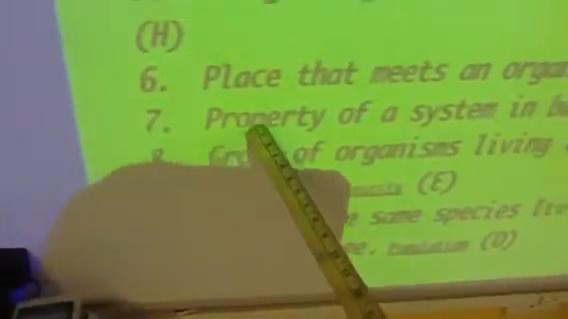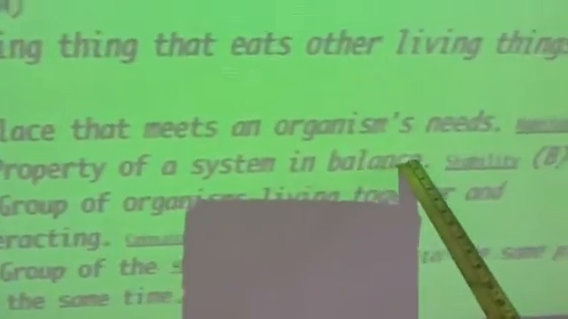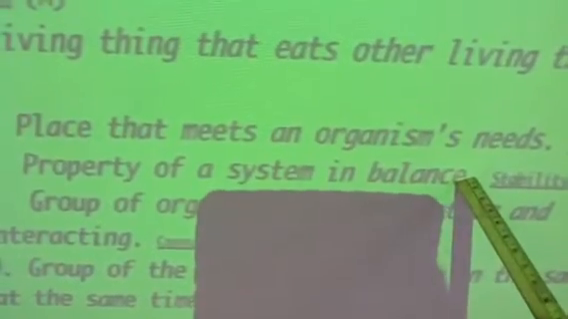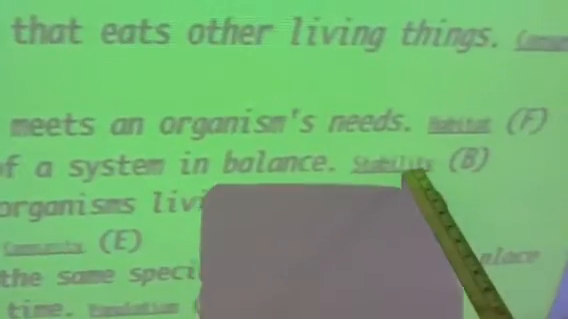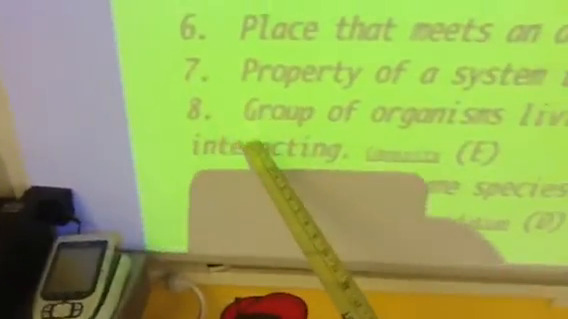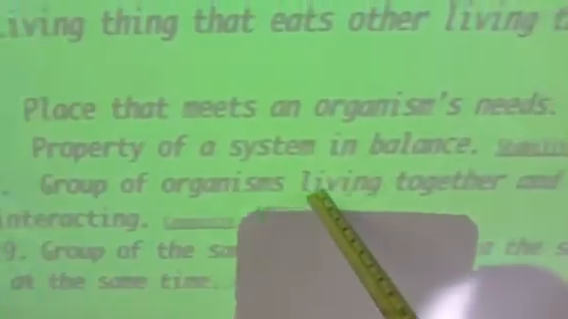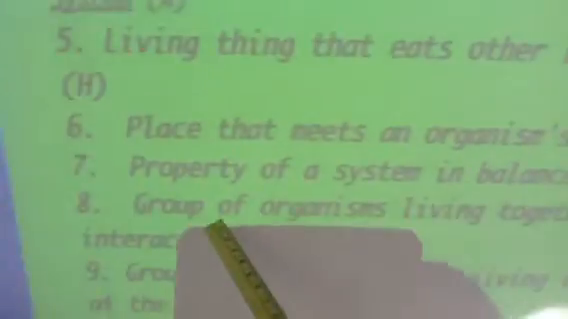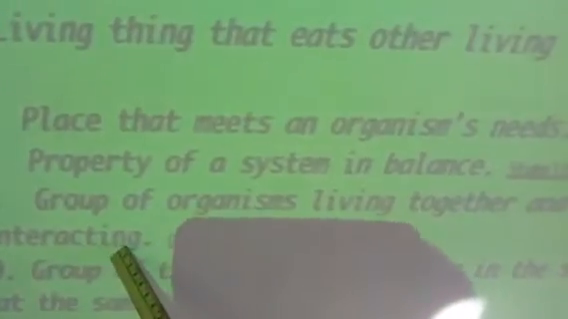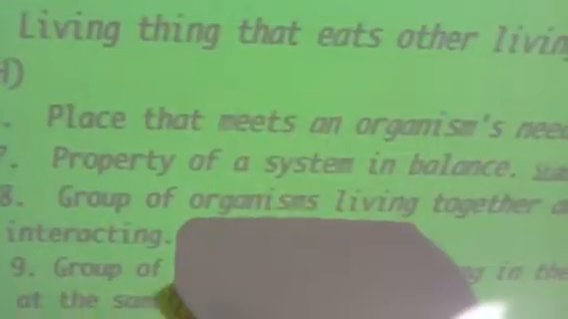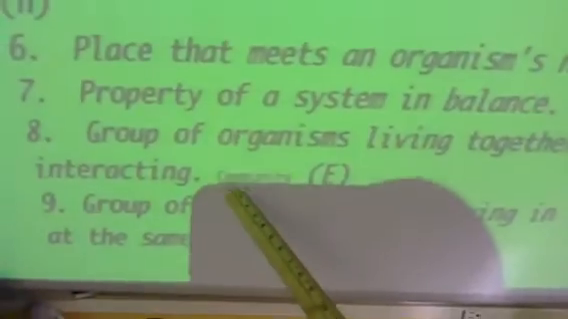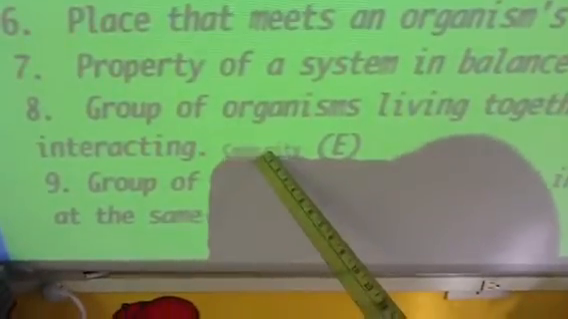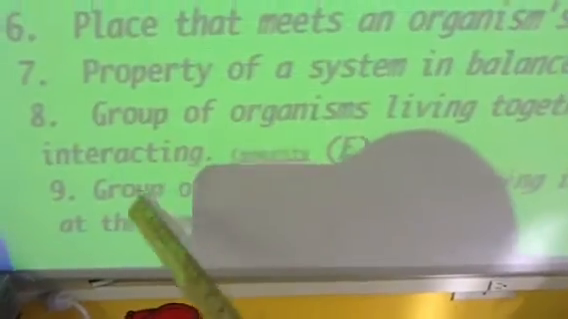Number 7, property of a system in balance. What is a system when it's in balance? It's called stability. Number 8, group of organisms living together and interacting. What is that called? A group of organisms that are living together and they're interacting. It's called a community, like us. We are a community of organisms.